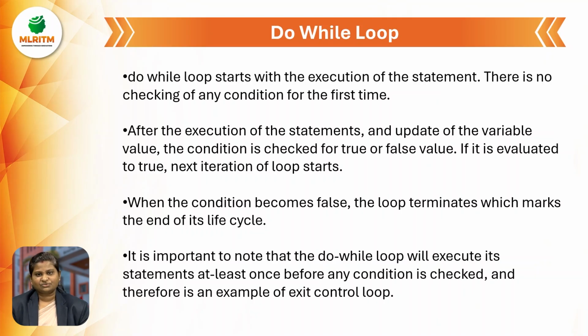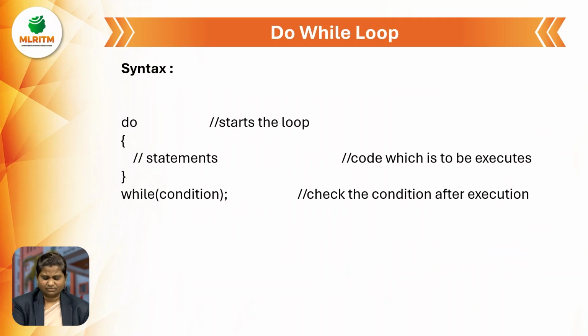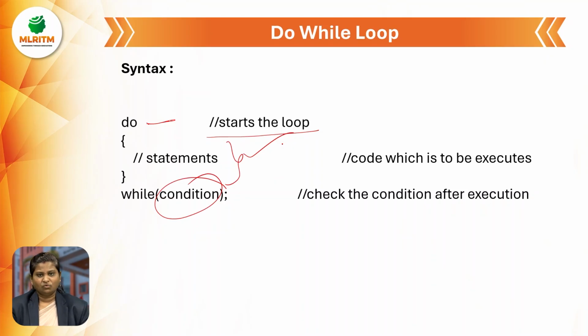If the condition is true, then only the loop will continue. Here this is the syntax. Look here, we do not have any condition at the start. We have the condition at last, after executing all the statements in the do while loop.